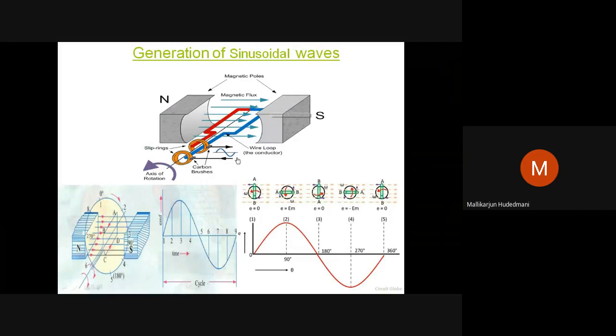Once I have such a sketch, hope I am back to the screen. This kind of generator concept, a square or rectangular frame in a uniform magnetic flux density, being driven suitably by a prime mover, keeps the cutting edges always cutting the lines of flux, and there will be induction of EMF. We should recall the principle of induction. Whenever a conductor or a group of conductors keeps on cutting the lines of flux, there will be induction of EMF. The so-called induced EMF will flow if the circuit is closed outside.